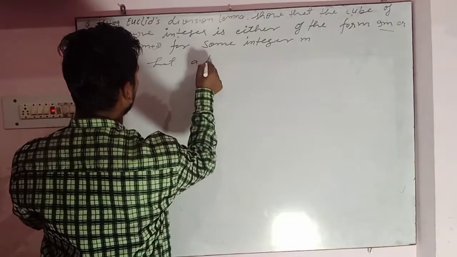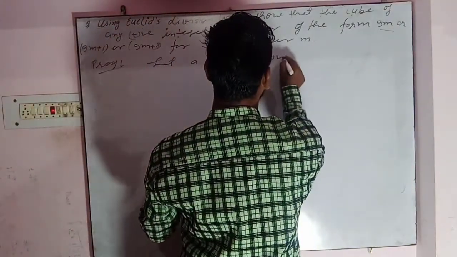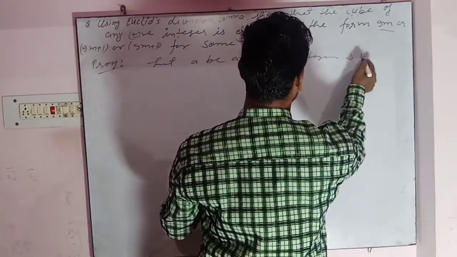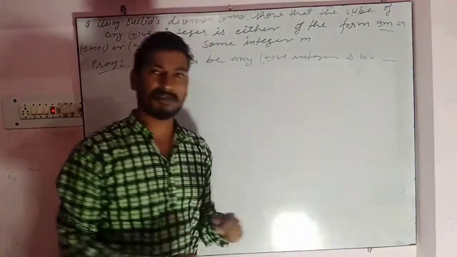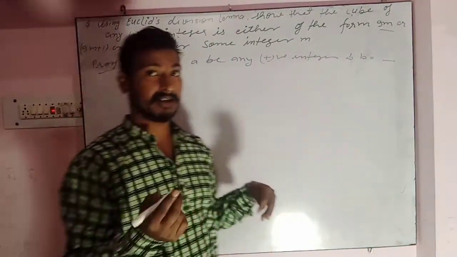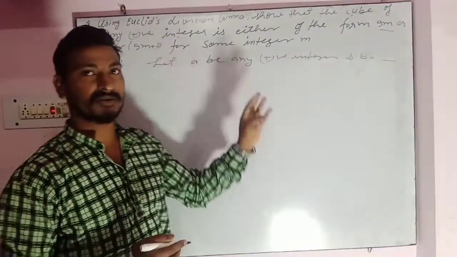Let a be any positive integer and b is equal to... what value should we take as b? We used 9 in the previous question.